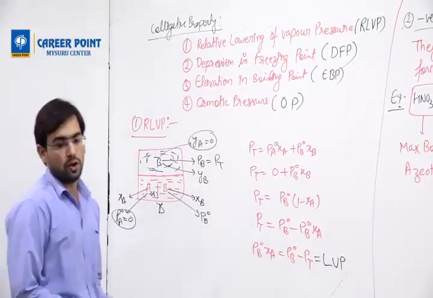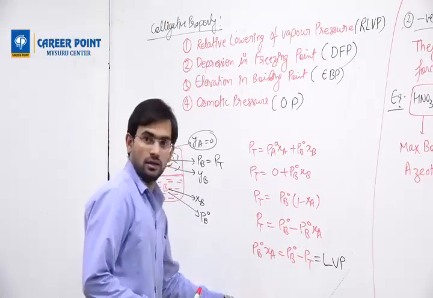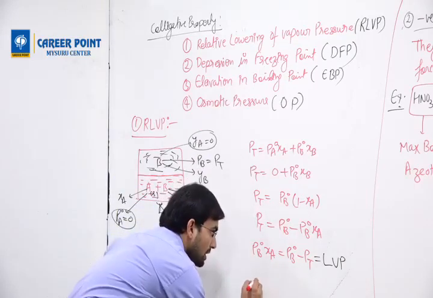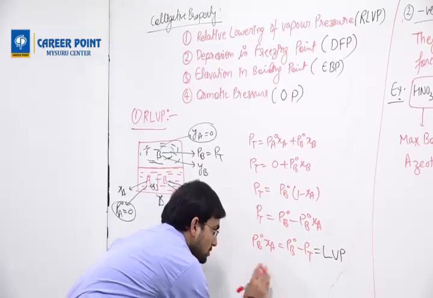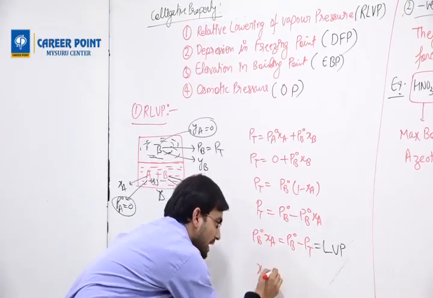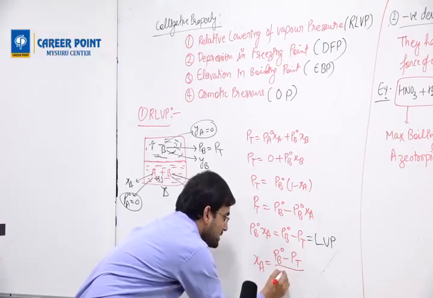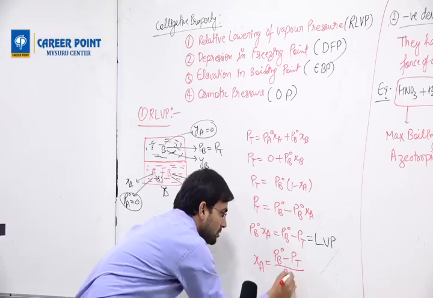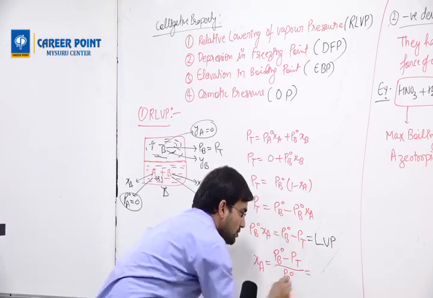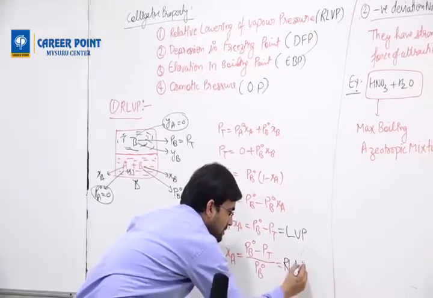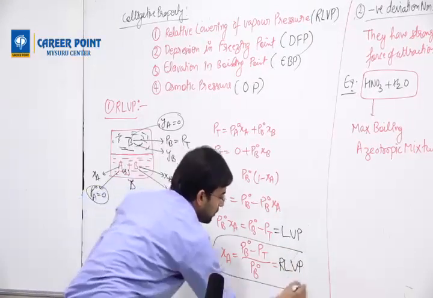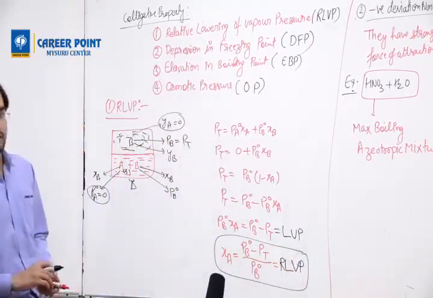But we are not doing lowering in vapor pressure, we are doing relative lowering in vapor pressure. So take PB naught and divide here. XA equals PB naught minus PT by PB naught, that is equal to RLVP, relative lowering in vapor pressure.